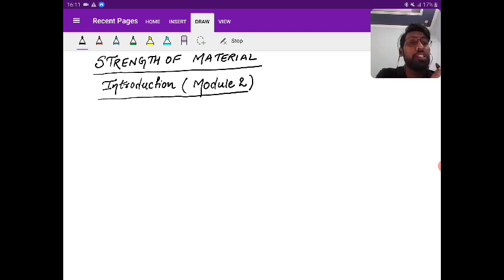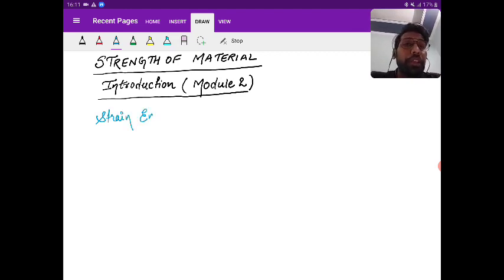We have seen a few assumptions. We have studied homogeneous, isotropic, and non-isotropic, that is anisotropic. Thereafter we saw the factor of safety. That was what we discussed in module 1. Now we are heading to module 2 of the introduction chapter, in which the first basic thing we are going to talk about is strain energy.